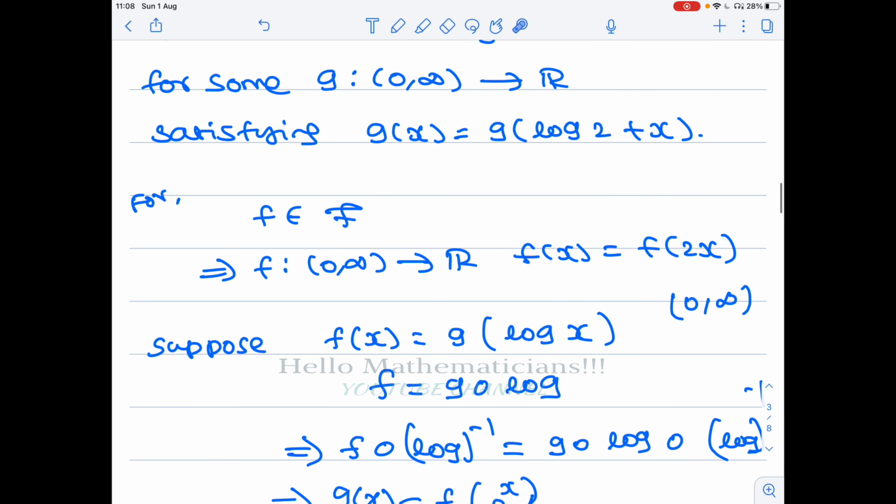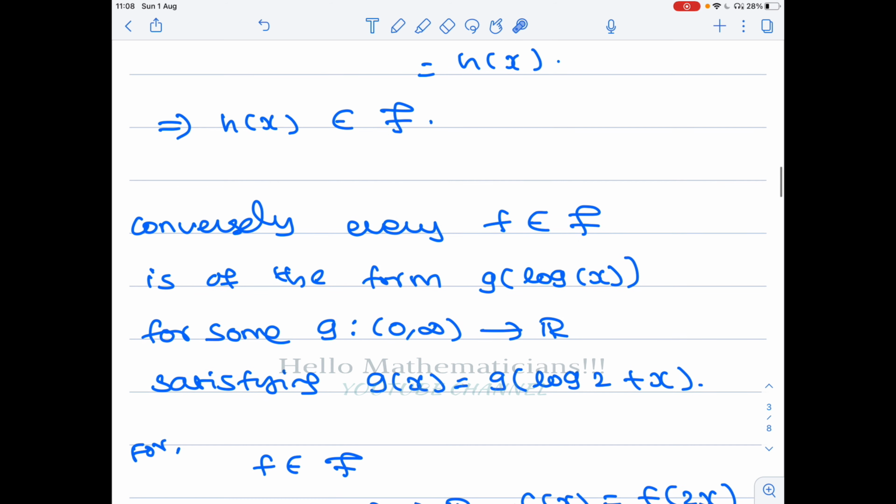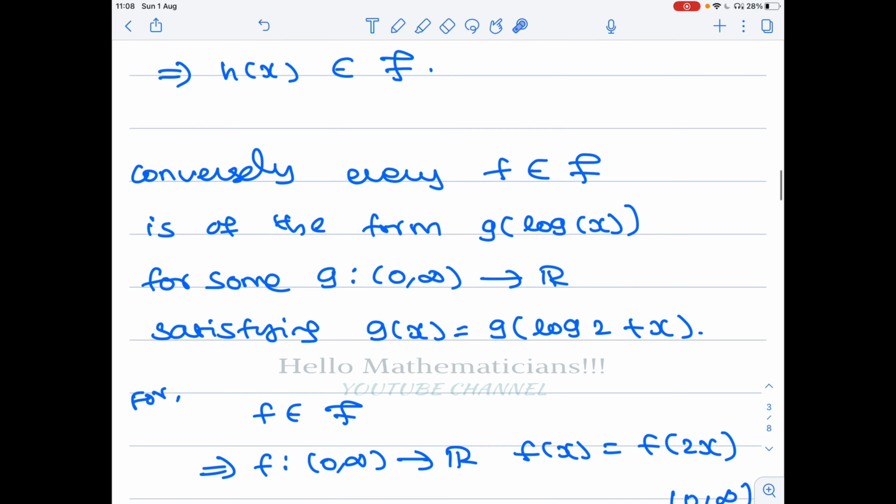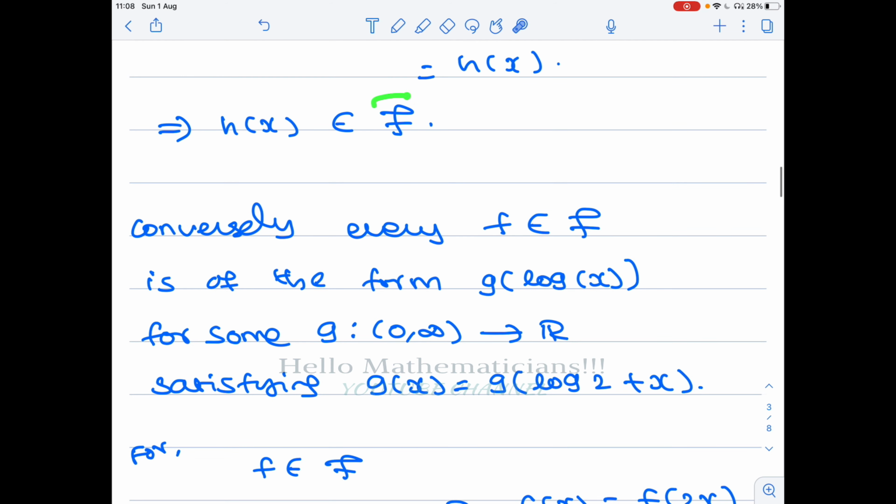Now we know how the elements look like in the set script f. So now we can explicitly construct elements inside f. How do we construct an explicit element inside f? You construct a function which satisfies this condition, a periodic function of period log 2. Once you have this periodic function, then you can compose that function with log x to construct a function in the script f. Okay, so now I need a function whose periodicity is log 2.